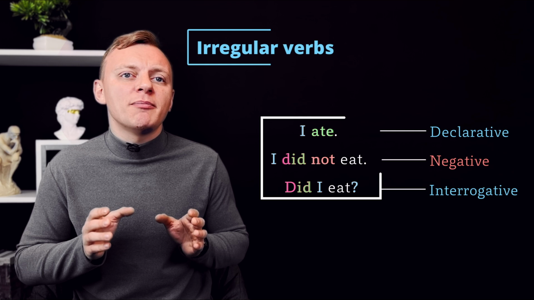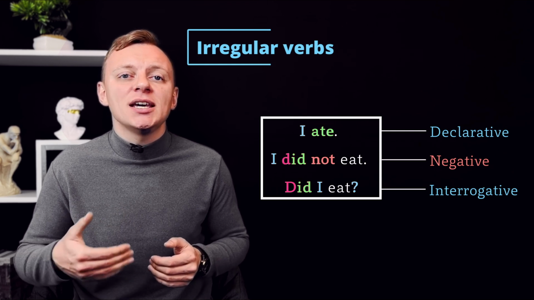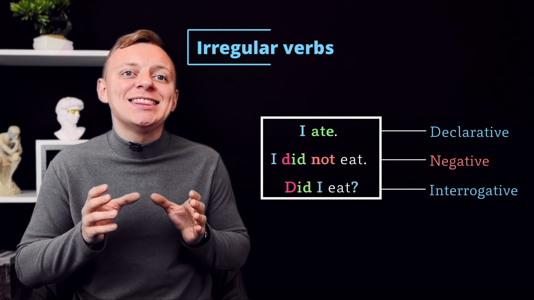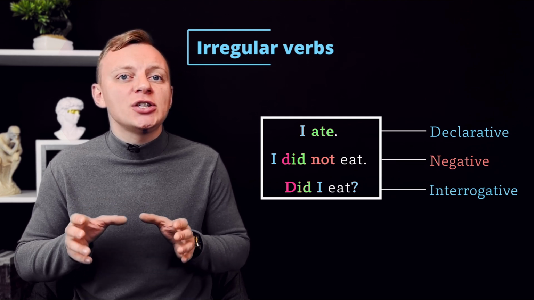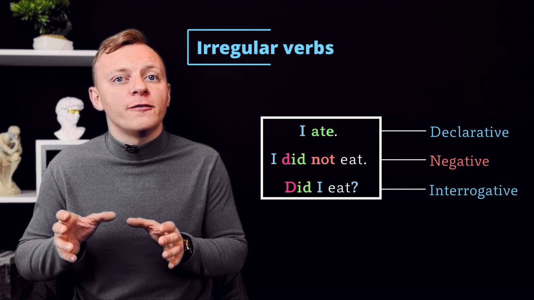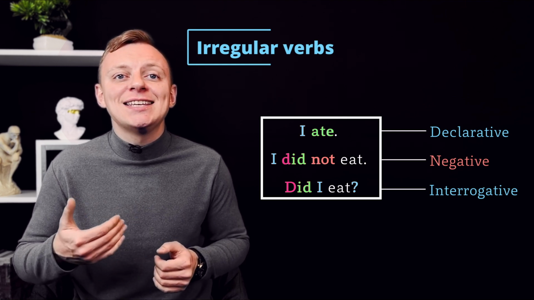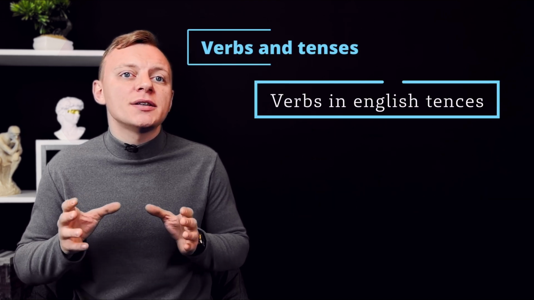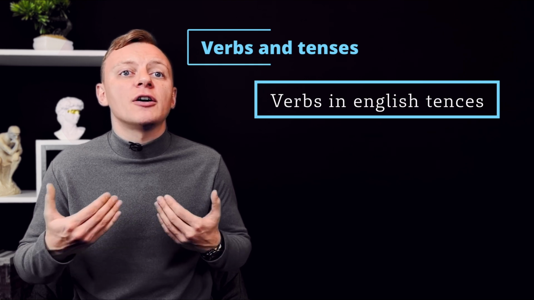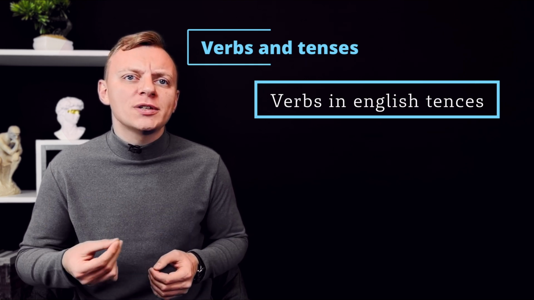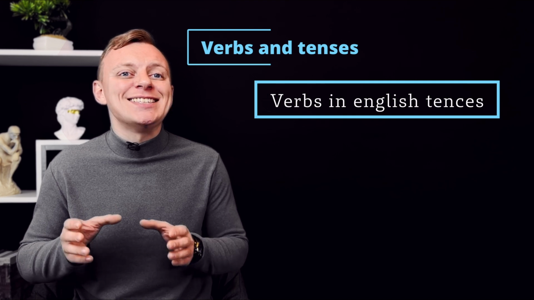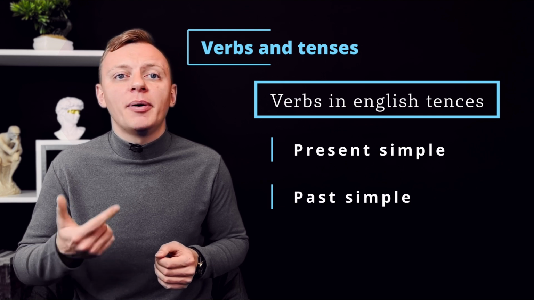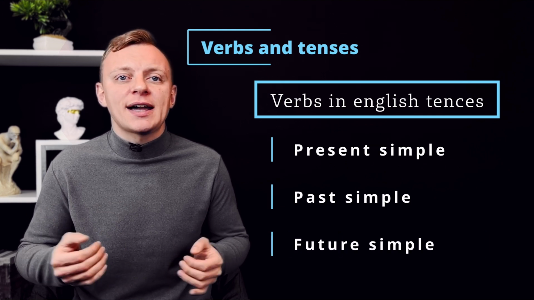Again, let's remember that we don't say did in affirmative sentences. So, only in those sentences do we use the irregular form of the verbs. I did eat becomes I ate. Since we are discussing verbs today and their forms, we should reinforce their usage with examples in simple tenses of the English language, namely in present, past, and future simple tenses.